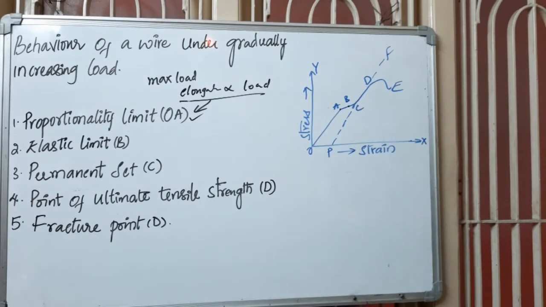Now coming to the third part, that is the permanent set, which we had represented at the point C here, this one.